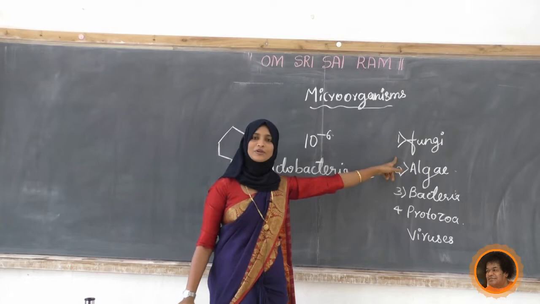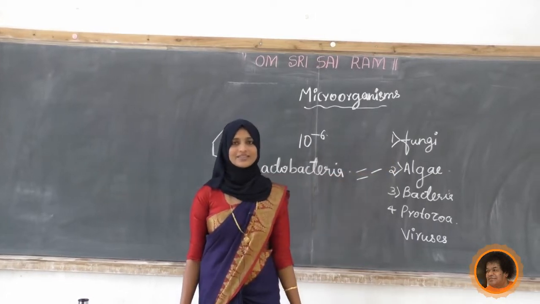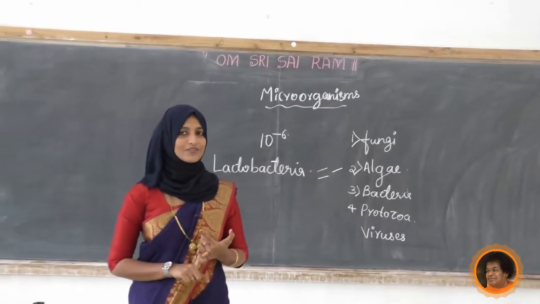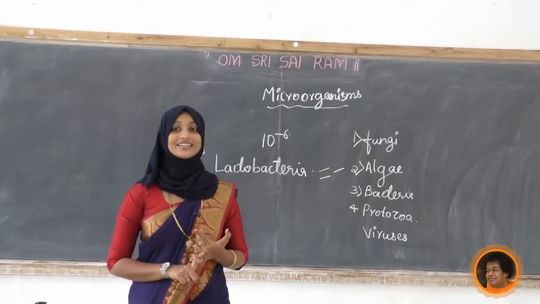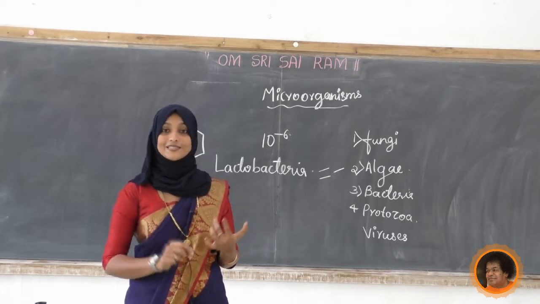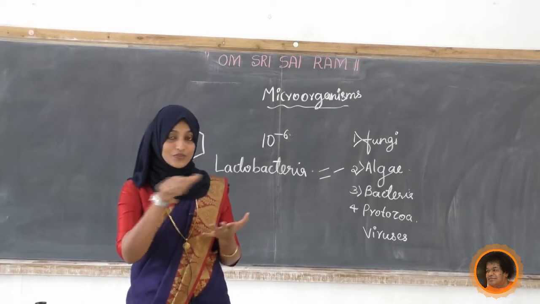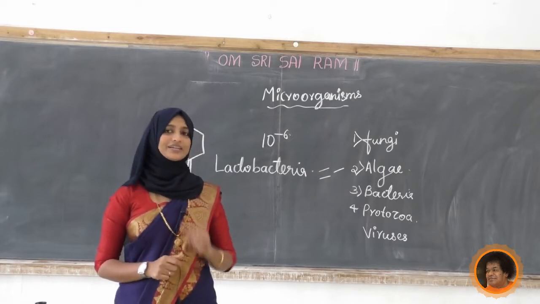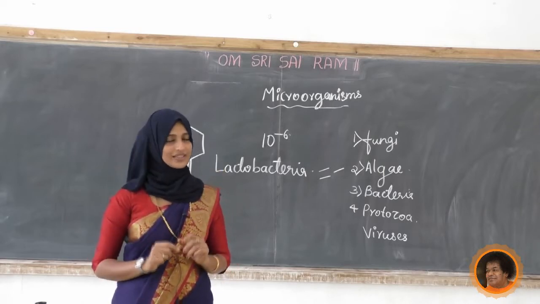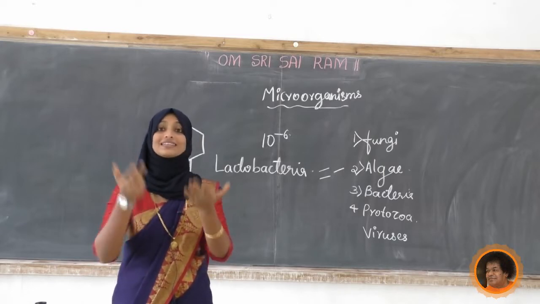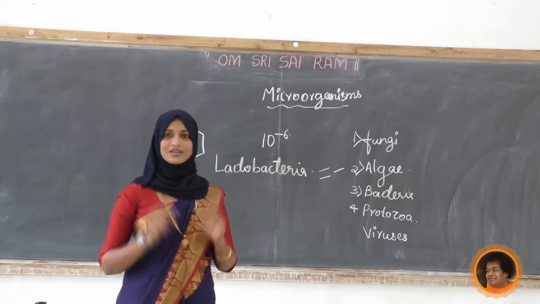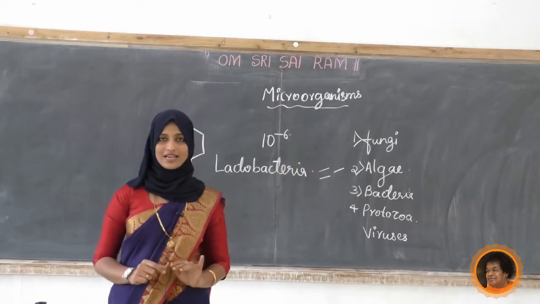Fungi, any example for the fungus? Yes, give me an example. Yeah, that is bread mold. Have you seen bread mold? In the rainy season we can see molds, something black colored coming over the surface of the bread. That is bread mold. We can say Aspergillus, Penicillium, Rhizopus, all those things. Mushrooms are also an example for fungus, but we can see those, so that is not a microorganism.